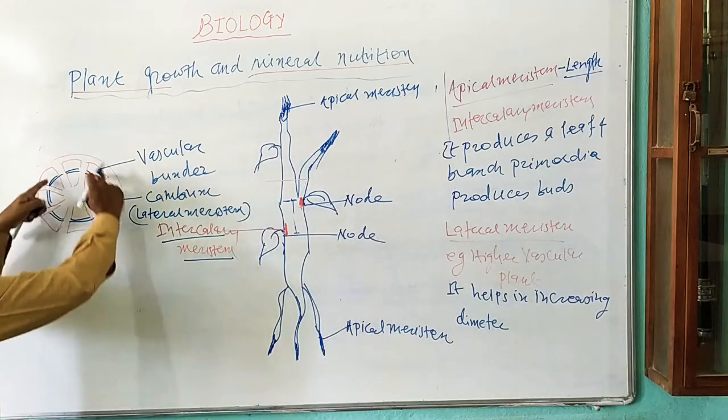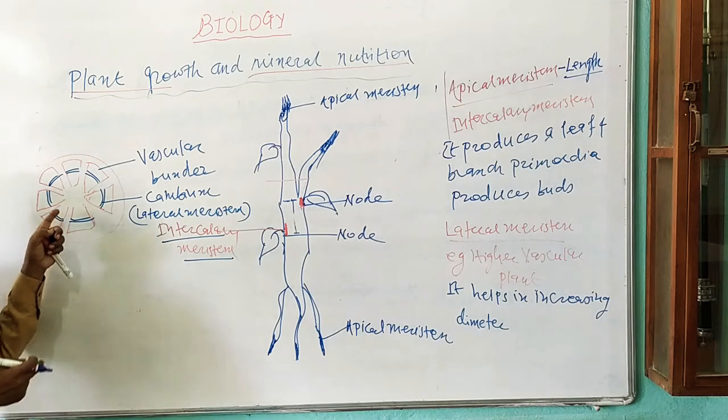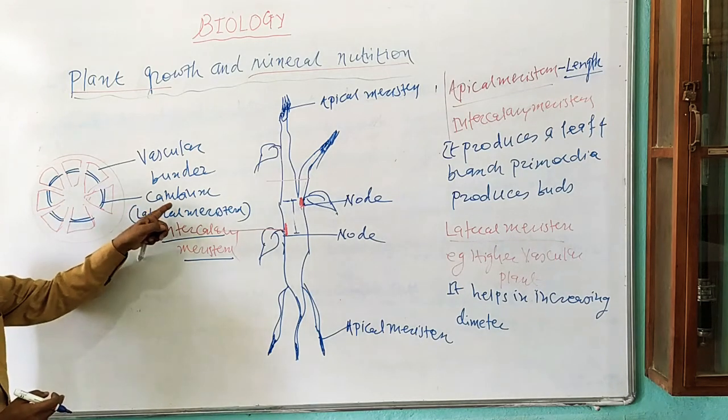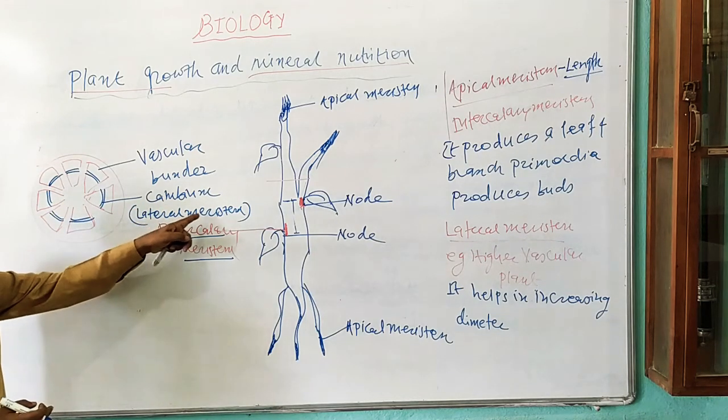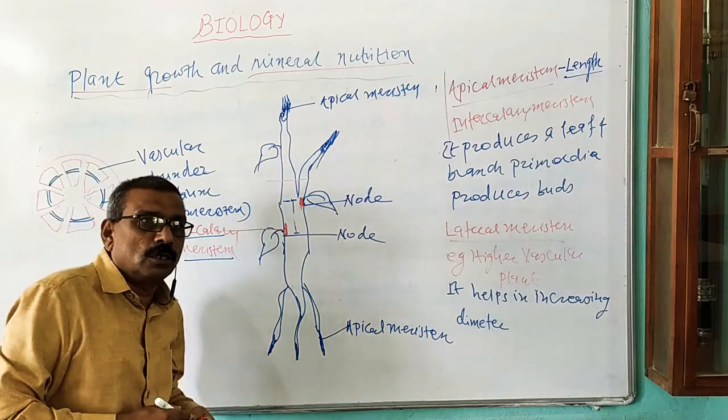Lateral meristem is found in the form of a strip of a meristematic tissue. That one is known as cambium. Cambium is a lateral meristem. It helps in increasing diameter or girth of the stem.